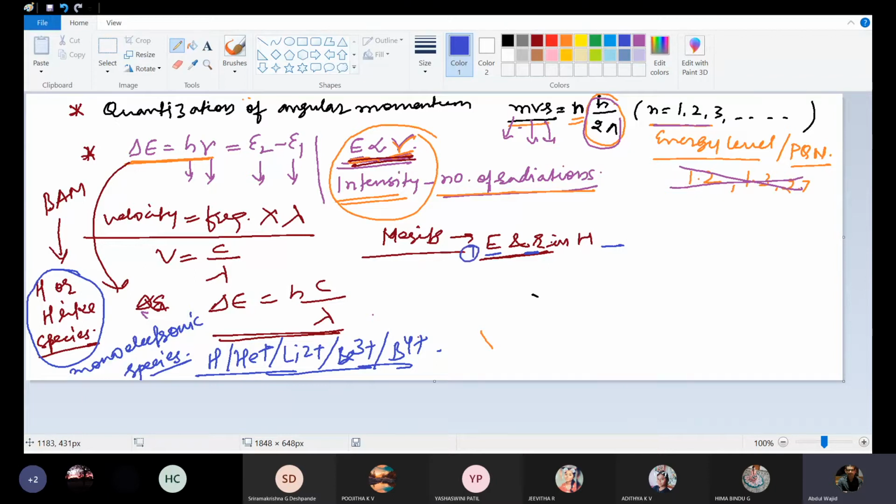Once again I'll repeat the first point: the experimental value of radii and energy in H are in good agreement with that calculated on the basis of Bohr's theory. Then the second point: Bohr's atomic model explains absorption and emission spectra of H-like atoms.